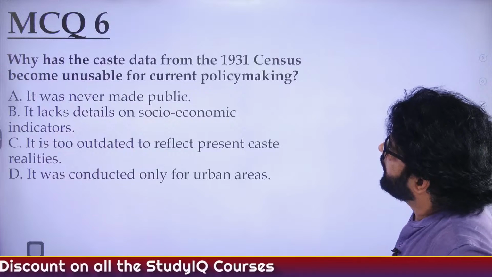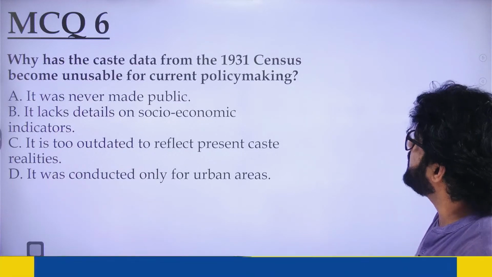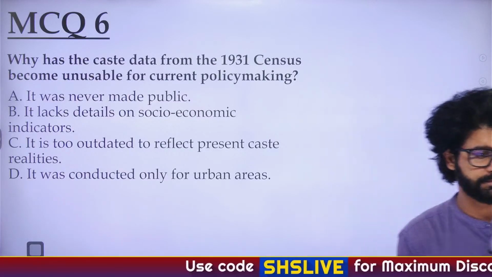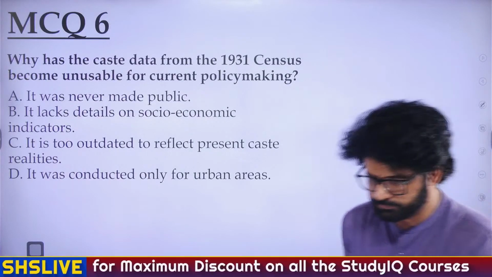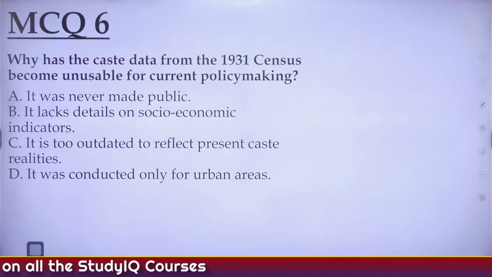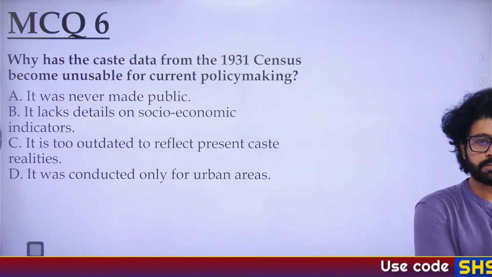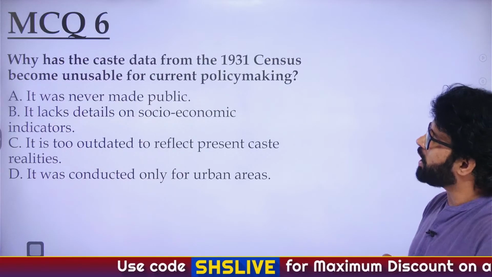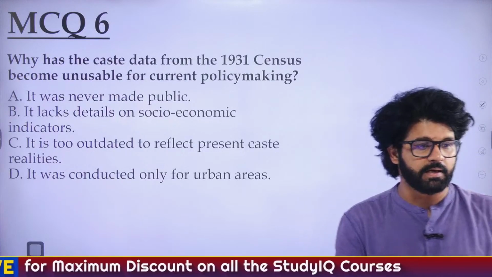MCQ 6. Why has the caste data from the 1931 census become unusable for current policy making? It was never made public. It lacks detail on socio-economic indicators. It is too outdated to reflect present caste realities. It was conducted only for urban areas.